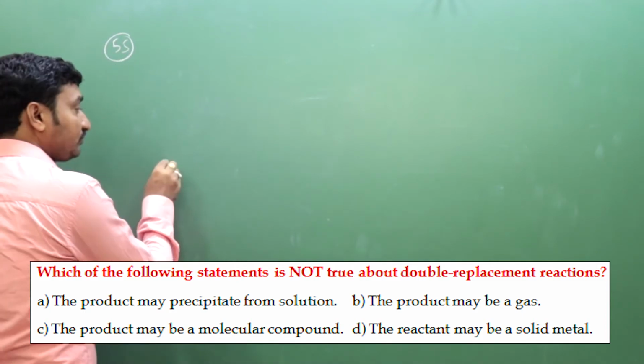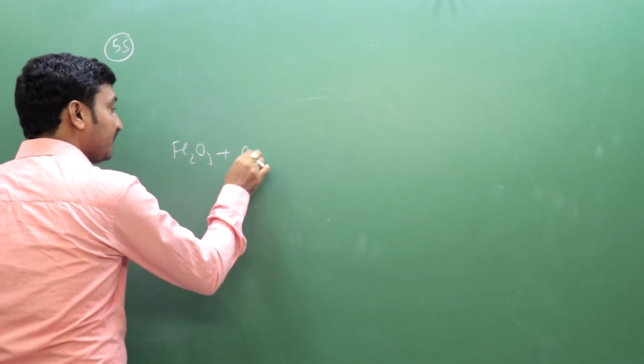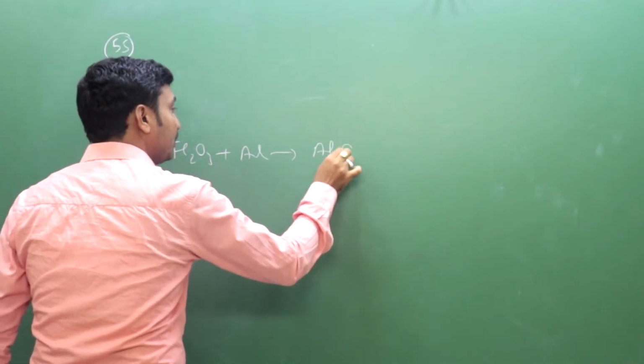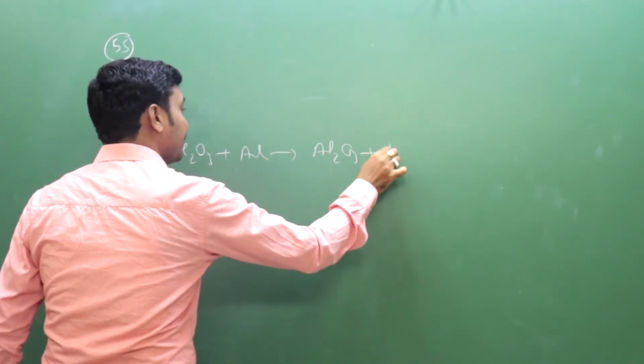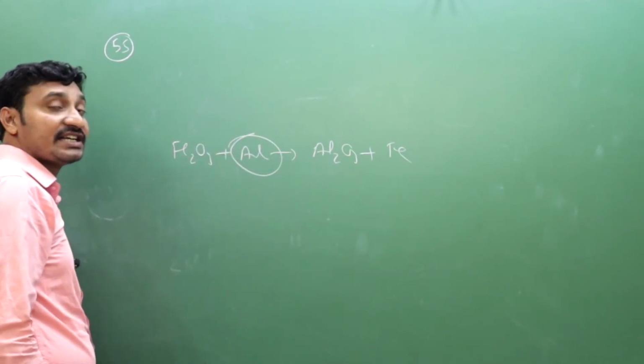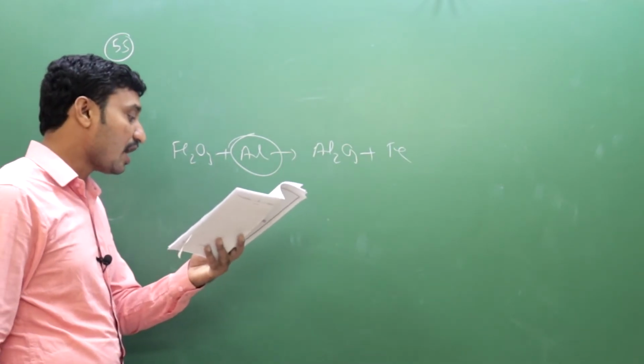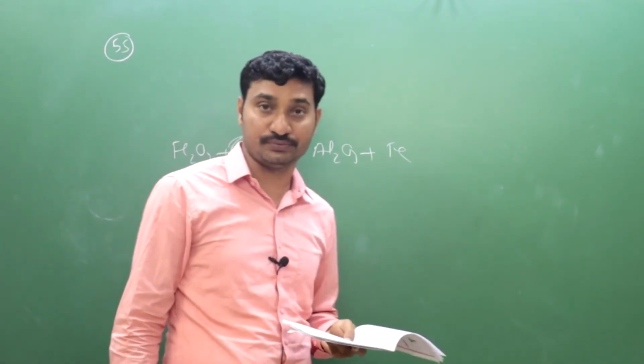If one is a metal, for example, Fe2O3 plus Al gives rise to Al2O3 plus Fe. Here one is a metal, so single replacement reaction takes place, not double replacement. Hence option D is not true.